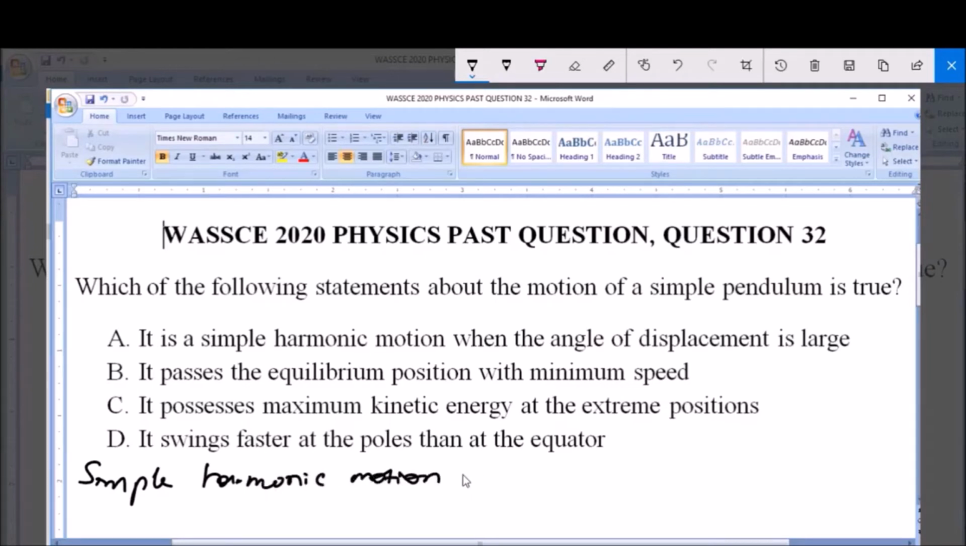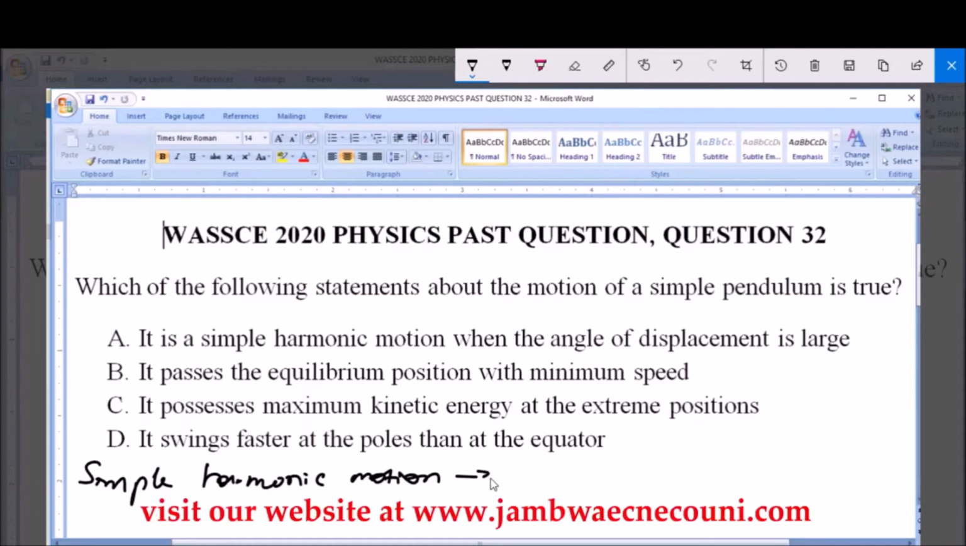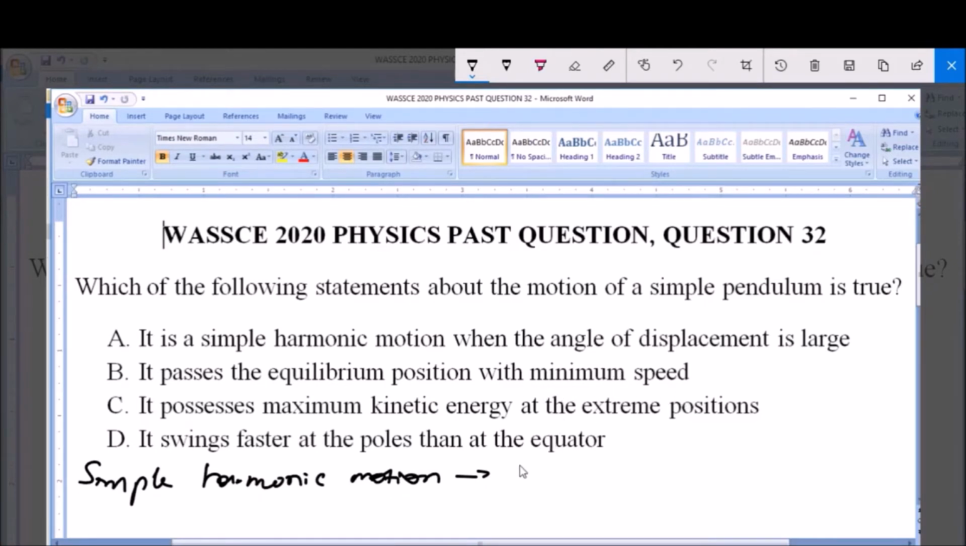Now, this simple harmonic motion is actually the result of any displacement of this simple pendulum. It mustn't be a large angle of displacement. The angle of displacement can either be large or small, but once a pendulum is displaced by any angle, it exhibits simple harmonic motion for it to return to its